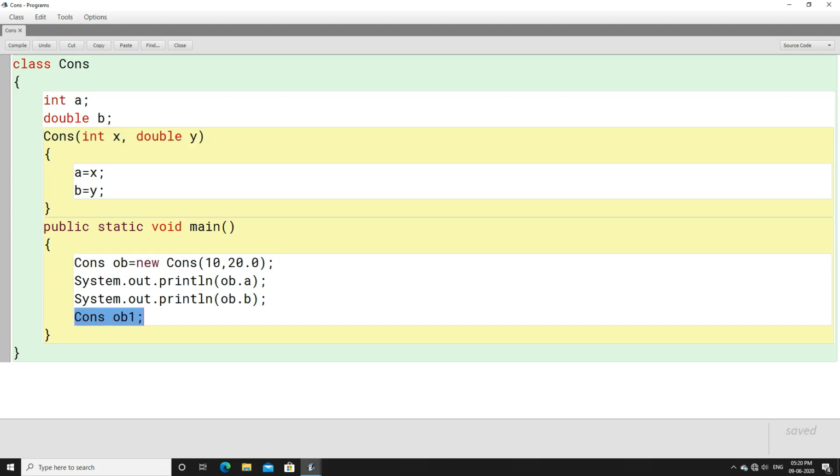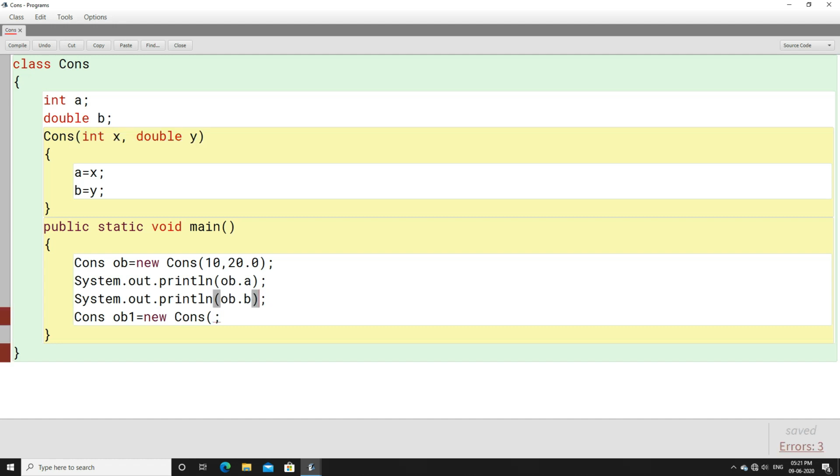But in this case, an object is created, right? That is ob1, and we have ob1 here. Then we have to write the equals to sign, then we have to write new. Once you write new, you are bound to write the constructor here, and you have to provide some value which will get stored to int x and double y.